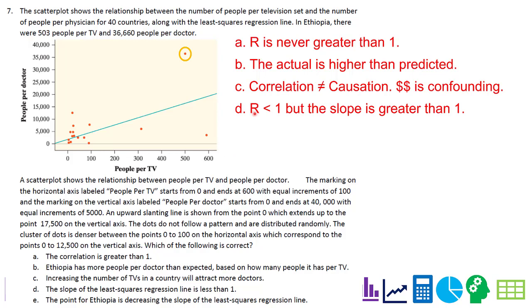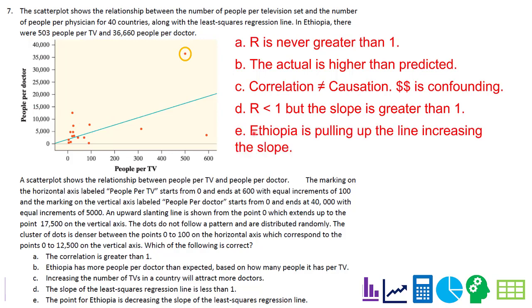So the correlation is less than 1, but the slope is greater than 1. The point for Ethiopia is decreasing the slope of the least squares regression line. Actually, this point is pulling the line up. If it weren't there, it might be going like this. So it's increasing the slope. So that doesn't match. The only statement that's true is B. The actual is higher than predicted.